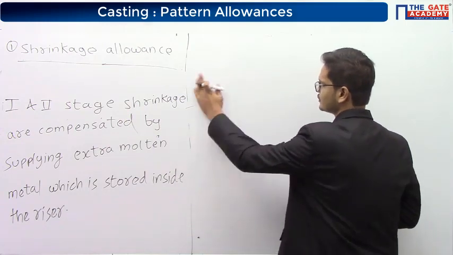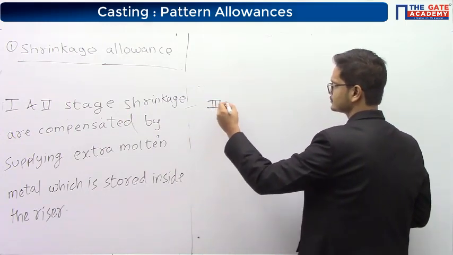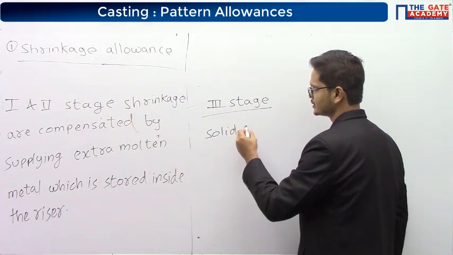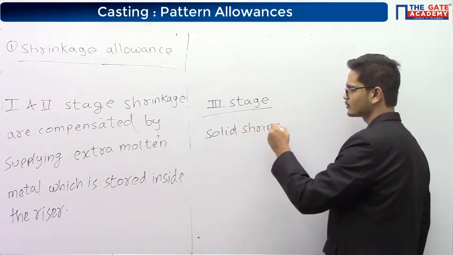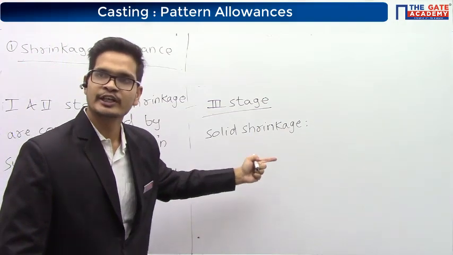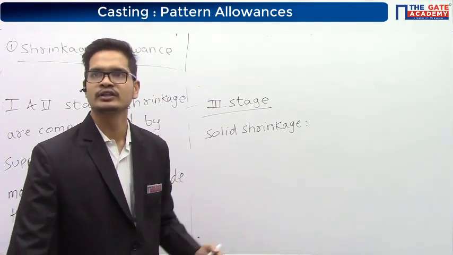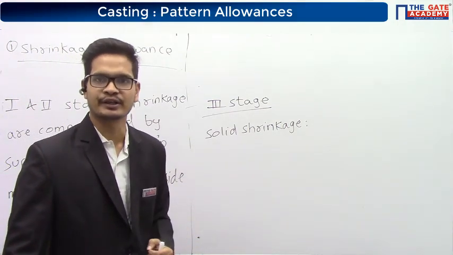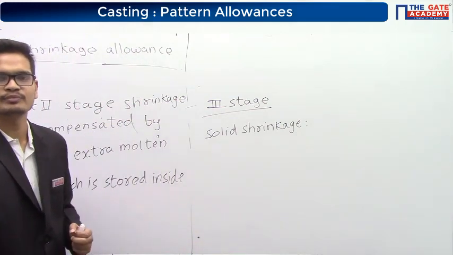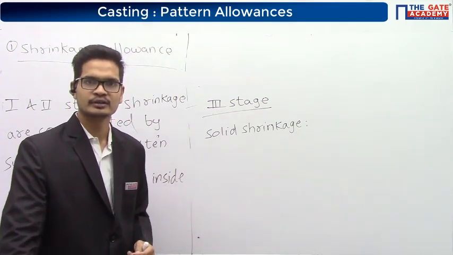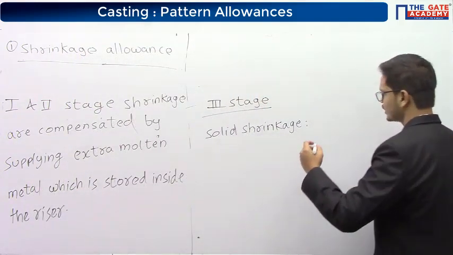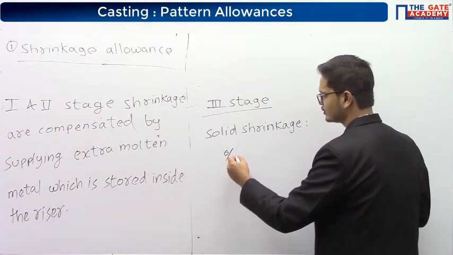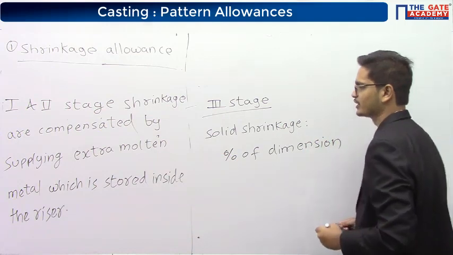And what about the third stage? The third stage is called the solid shrinkage. Please write down: solid shrinkage by default is measured in percentage of dimension.